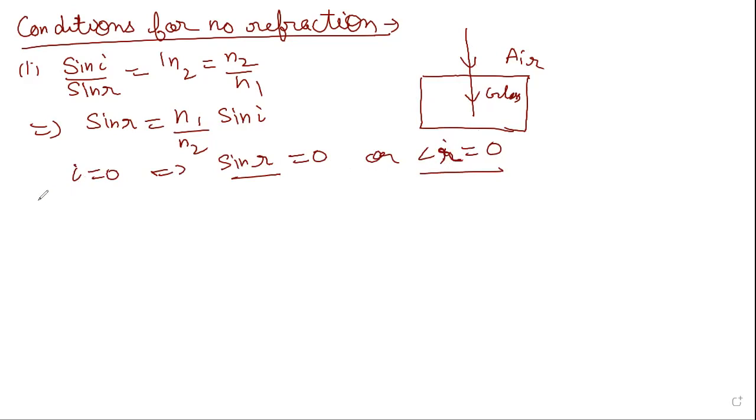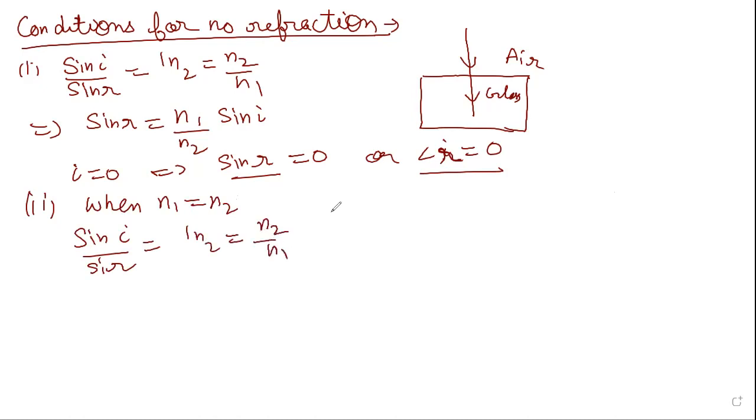And secondly, when the two mediums have equal refractive index, when N1 is equal to N2, put up the value: sine of angle of incidence upon sine of angle of refraction is the refractive index, again N2 by N1.